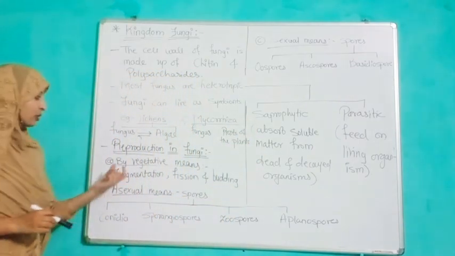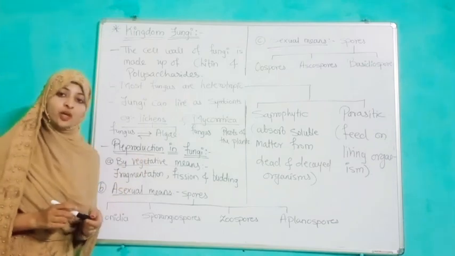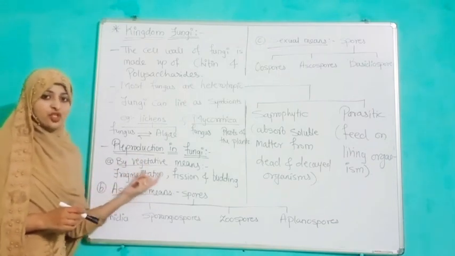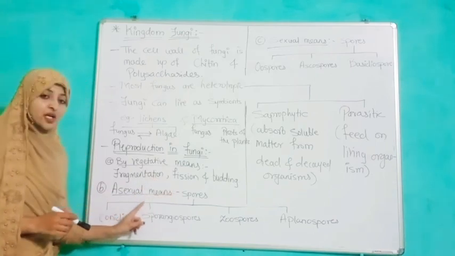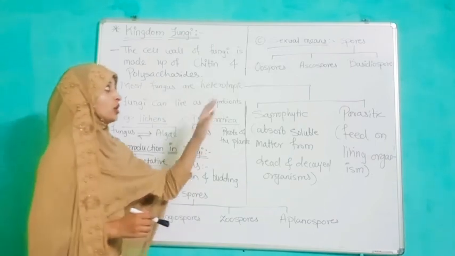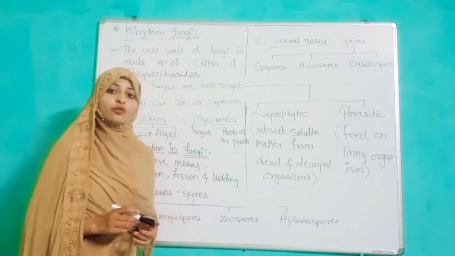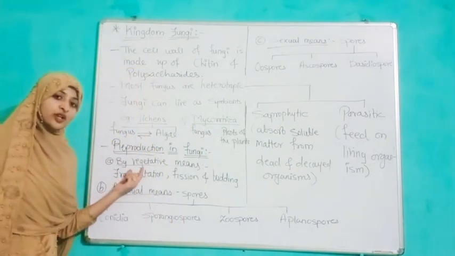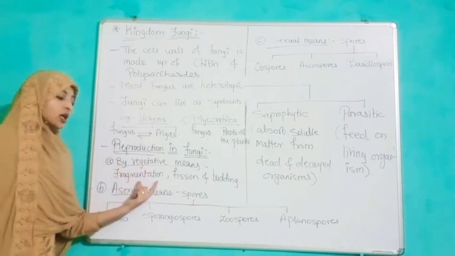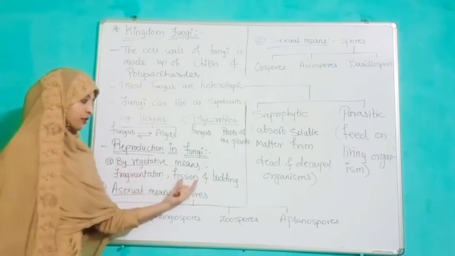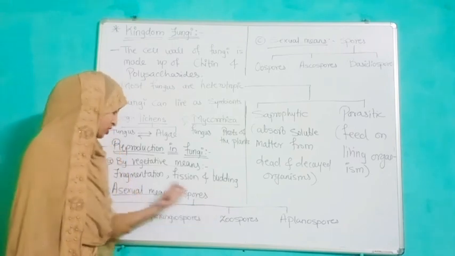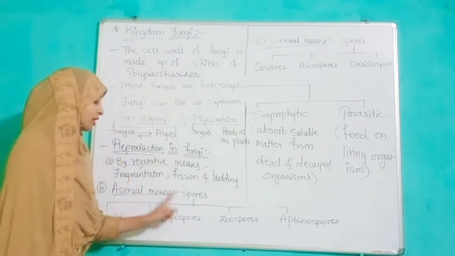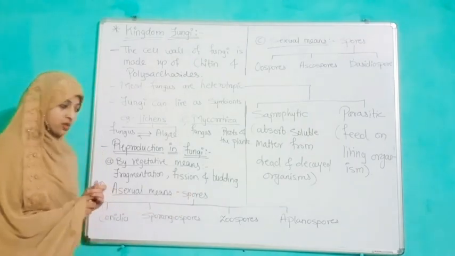Now we are going to discuss reproduction in fungi. How do they reproduce? They may reproduce by vegetative means, by asexual means of reproduction, or by sexual mode of reproduction. If we are talking about the vegetative means of reproduction, it may be fragmentation, fission and budding. If we are talking about asexual means of reproduction, they form spores.